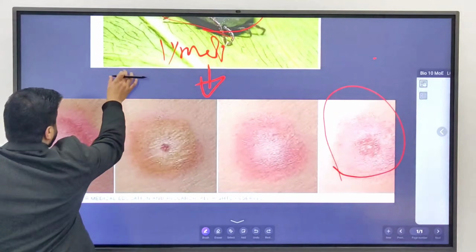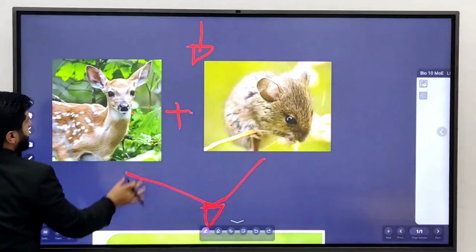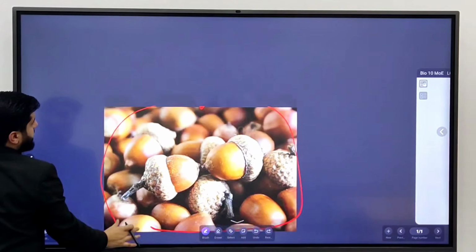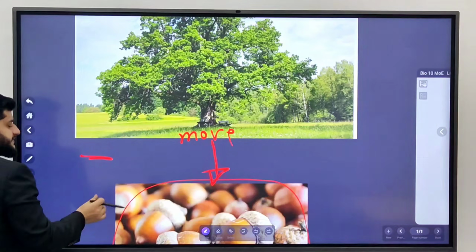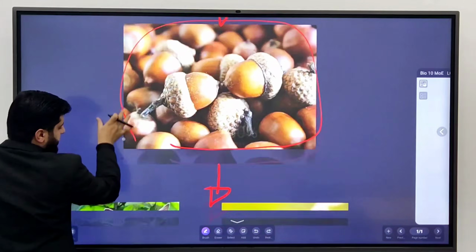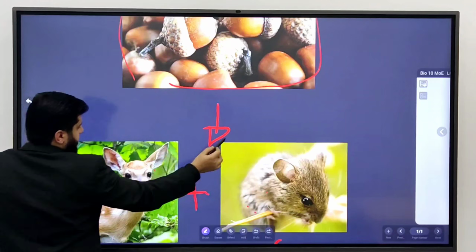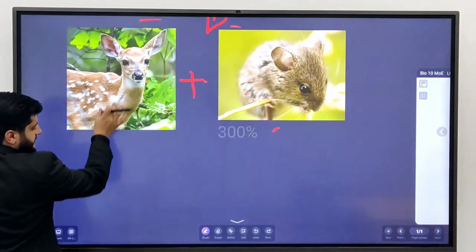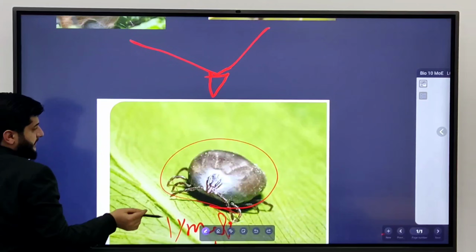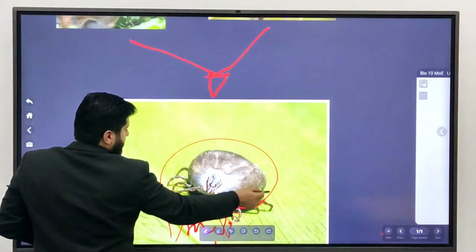But in the opposite case, let's say that the oak tree produced fewer acorns this year, okay? Fewer acorns means lesser production of mice and deer. If there's a lesser production of mice and deer, that means there are fewer to carry these ticks.